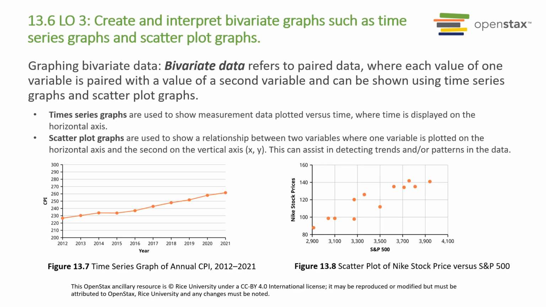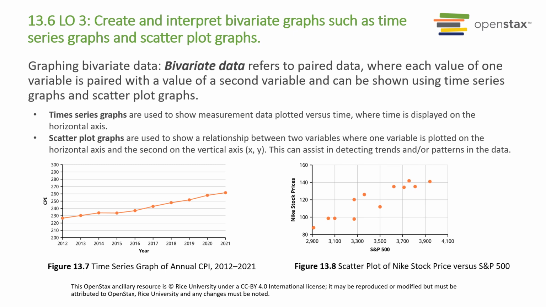Bivariate data refers to paired data, where each value of one variable is paired with a value of a second variable. Typical examples of graphs for bivariate data include time series graphs and scatter plots. To construct a time series graph, you must look at both pieces of the paired data set. Start with a standard Cartesian coordinate system.